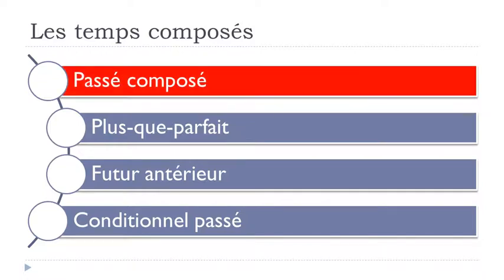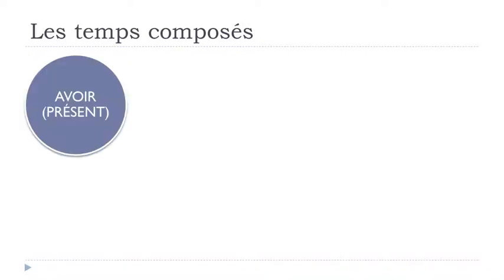So we'll first start with the passé composé, okay? If you remember, the rule was that first we will use avoir. So if you're not really sure if the verb requires être or not, then put avoir. Avoir should be in the present form.